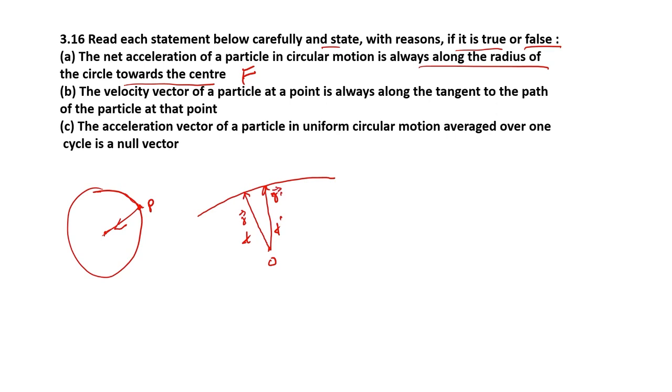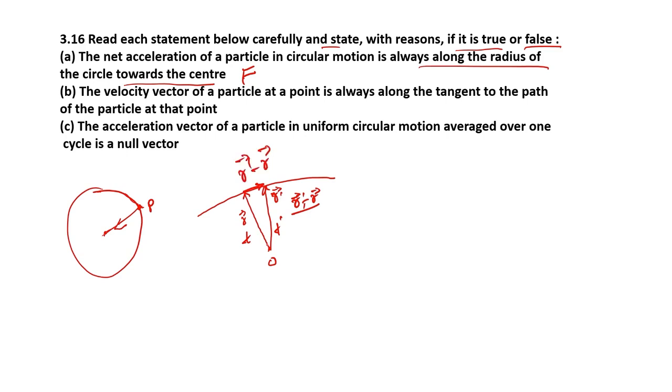Now the displacement vector is going to be in the direction of r dash minus r. This is the vector.